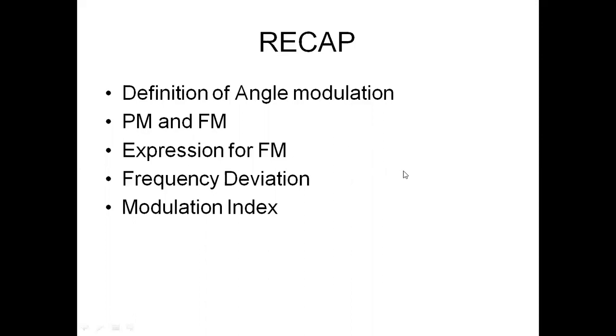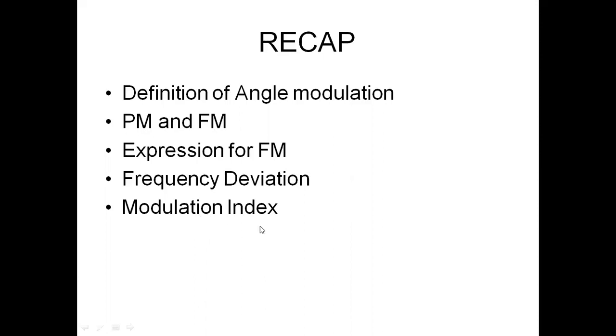The FM wave is derived as Ac sin(2π fc t + mf sin 2π fm t). In that, we define two parameters called frequency deviation and modulation index. We obtained the expression for frequency deviation, delta equal to kf Am. Delta is the frequency deviation. It is directly proportional to the amplitude of the message signal.